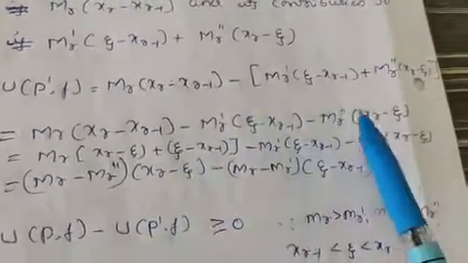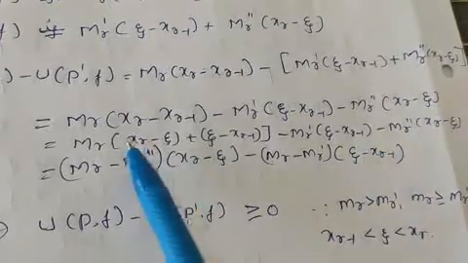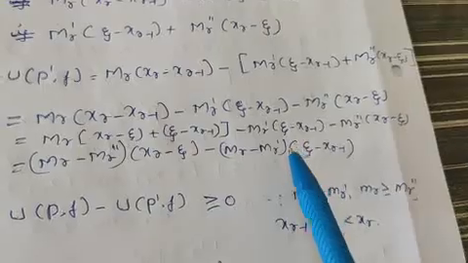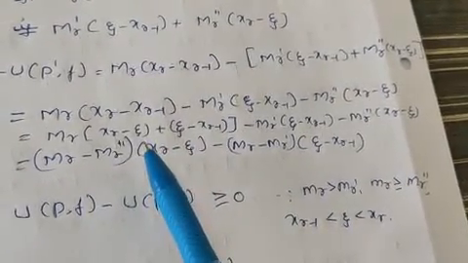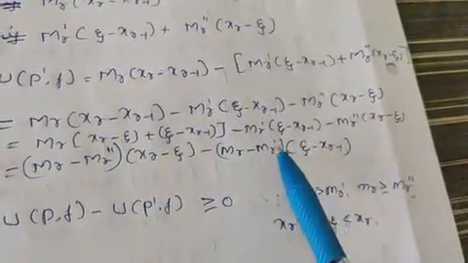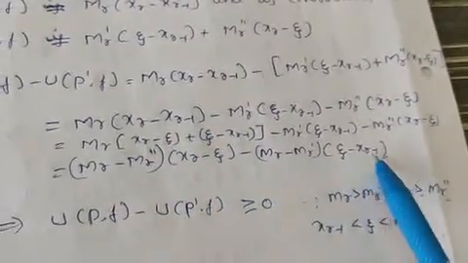If you subtract these two you will get like this, and this simplification part you will see in the notes. That is very easy. You open this bracket and add and subtract one term in this. So you will get mr into psi, and here also you have to add and subtract mr into psi. After simplification you will get this term here.